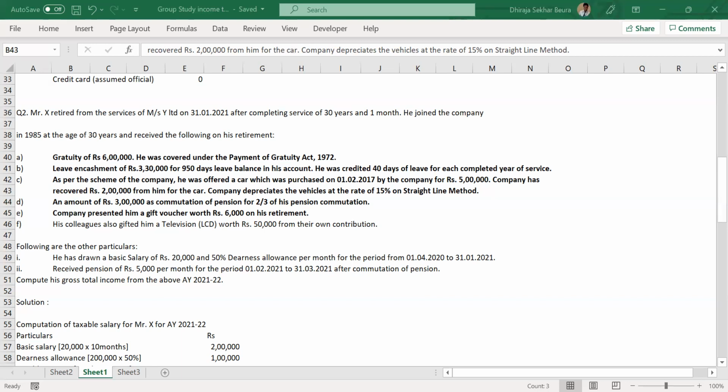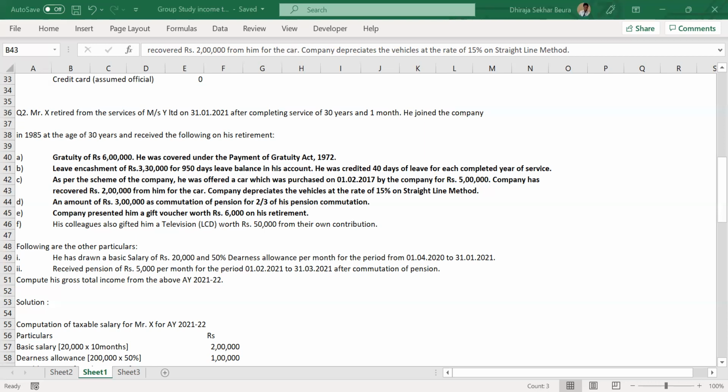Gratuity one is 20 lakhs, or the actual gratuity received, or the gratuity amount multiplied by 15. All exempt for government employees. If it is under the Gratuity Act, then 15 by 26 into the salary into the number of years.